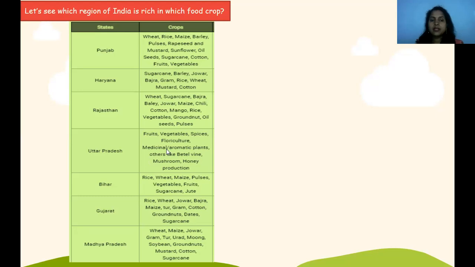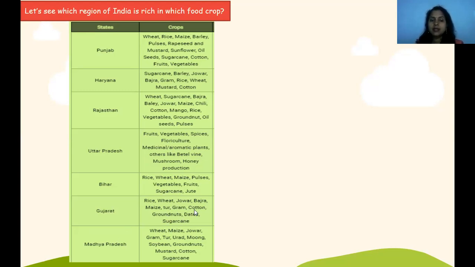Then Uttar Pradesh: fruits and vegetables, spices, floriculture, medicinal plants, mushroom, and honey production. Then Bihar: rice, wheat, maize, pulses, vegetables, fruits, sugarcane, and jute. These are available in Bihar. Then Gujarat: rice, wheat, jowar, bajra, maize, tur, gram, cotton, groundnuts, dates, and sugarcane. These are available in Gujarat.